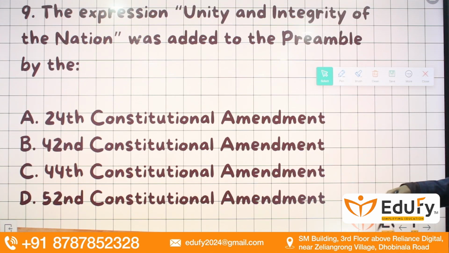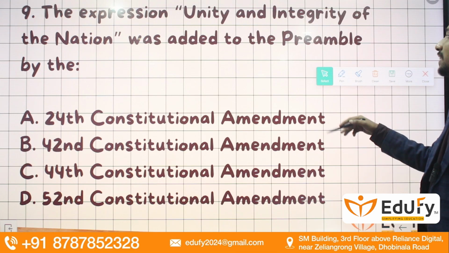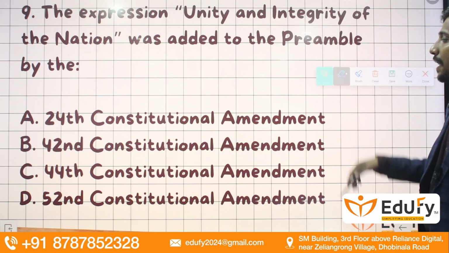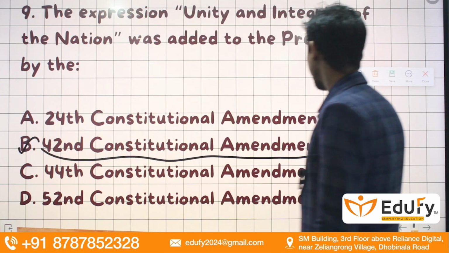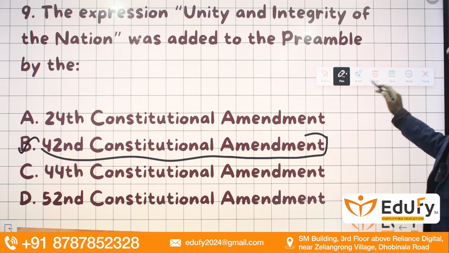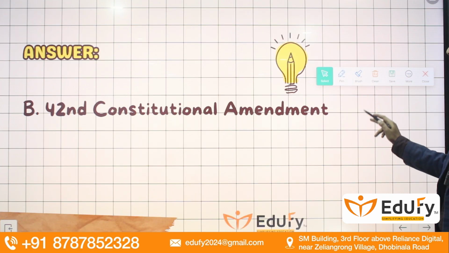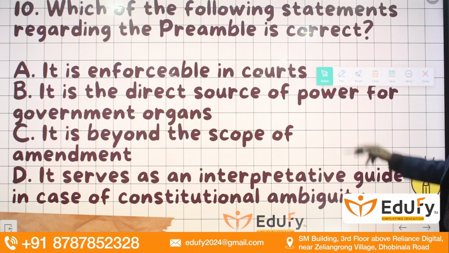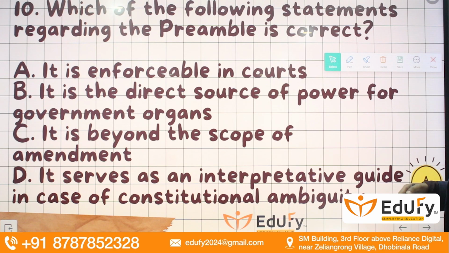Moving towards the next question, we have: the expression unity and integrity of the nation was added to the preamble by the 42nd Constitutional Amendment Act 1976.